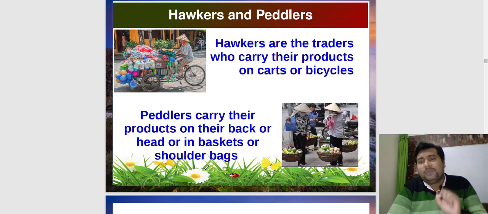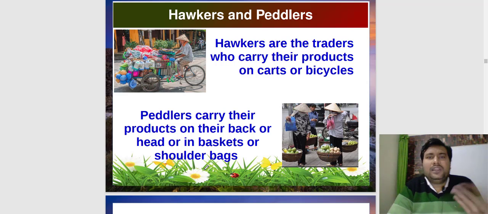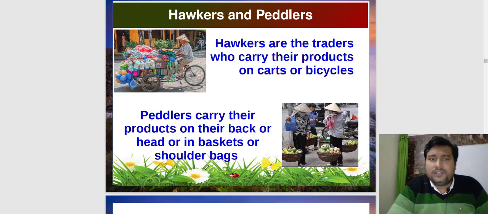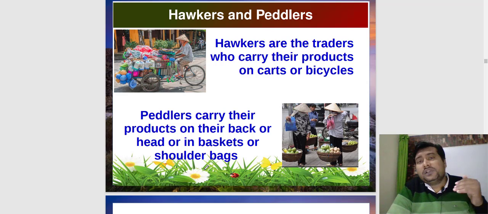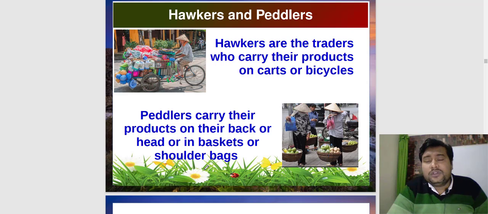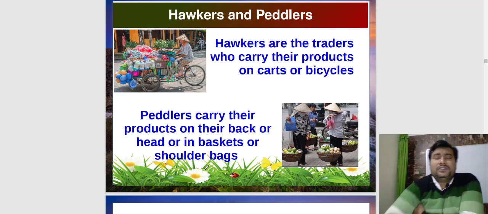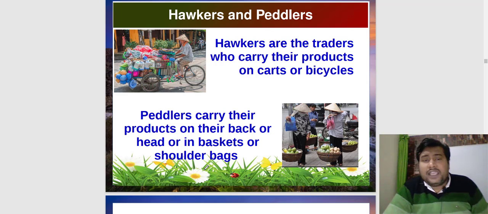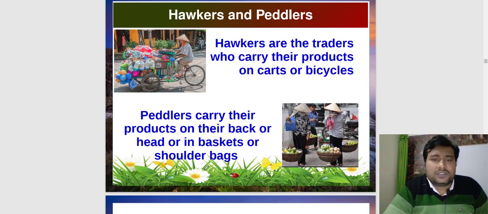Why are they itinerants? Because they are movable persons. They don't have any fixed shop. Even if they are selling goods on a cart, they still don't have any fixed place. They have to move from one place to another. So the newspaper vendor, the person who gives the newspaper to your home early in the morning, is also a hawker, because the person comes either by bicycle or motorcycle and delivers the newspaper to you early in the morning. That's why he is considered a hawker.